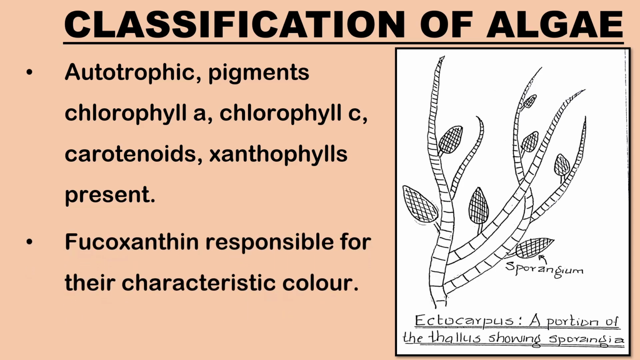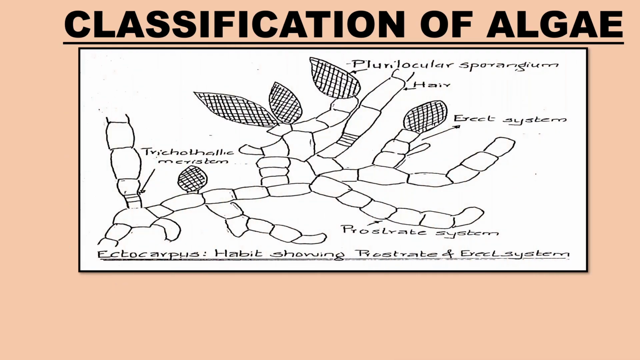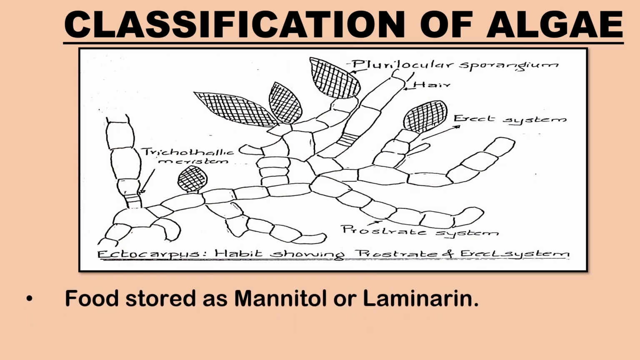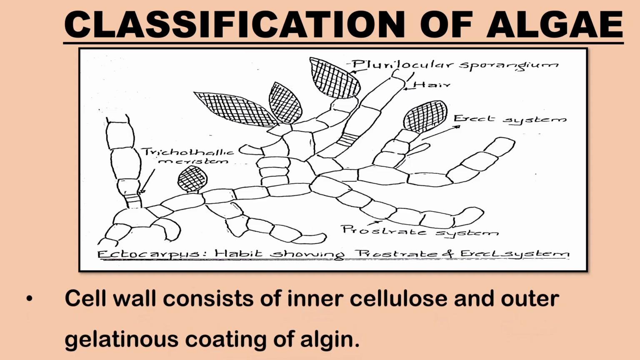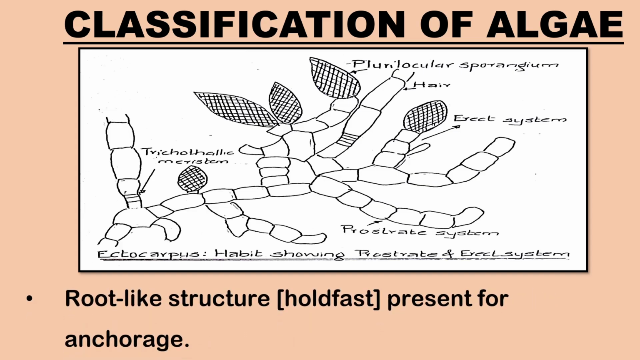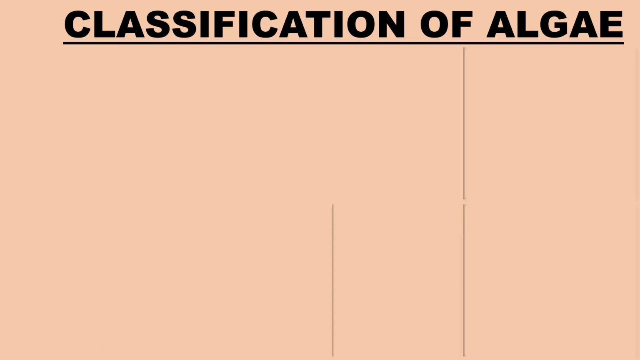Fucoxanthin is the main xanthophyll pigment which is responsible for their characteristic color. Food is stored as mannitol or laminarin, which are complex carbohydrates. The cell wall consists of inner cellulose for strength and an outer gelatinous coating of algin. A root-like structure called the holdfast is present at the base of the algae for anchorage.